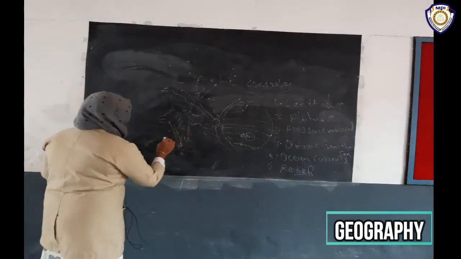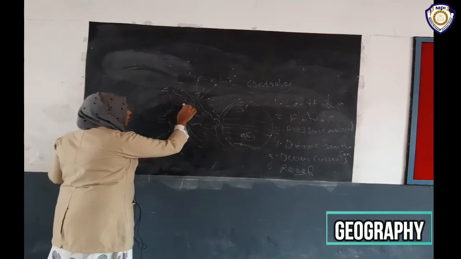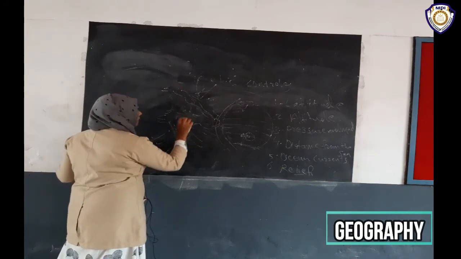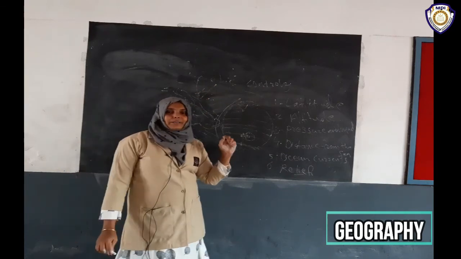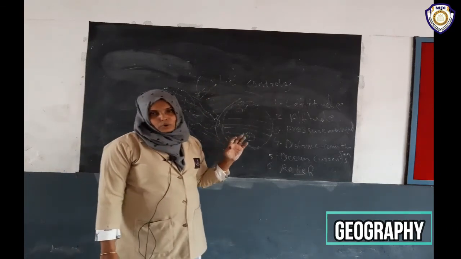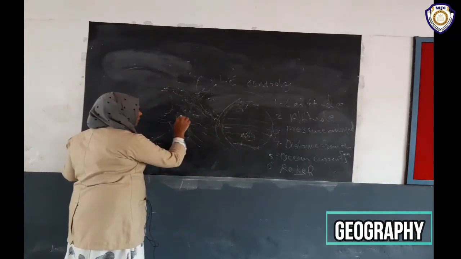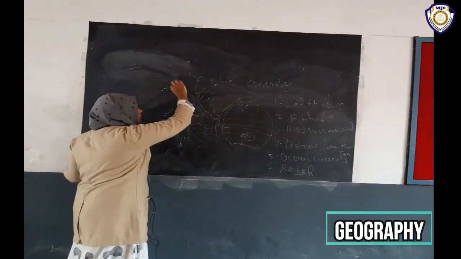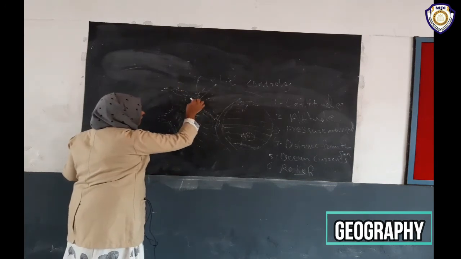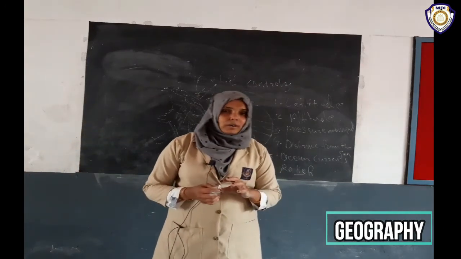The rain-bearing wind from the southern area enters India, and the Himalaya prevents it from going to the rest of the Asian continent, so we are getting good rainfall.